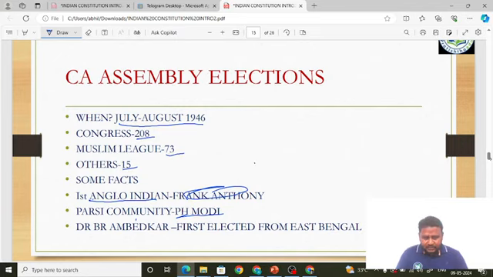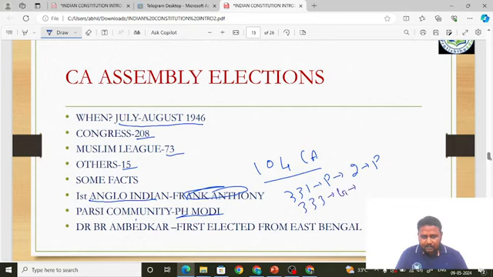Okay, now there is a current affair, the 104th constitutional amendment. Some background to this. See, under Article 331, the President can nominate 2 Anglo-Indian members to Parliament, and under Article 333, the Governor can nominate 1 person to the state Legislative Assembly.